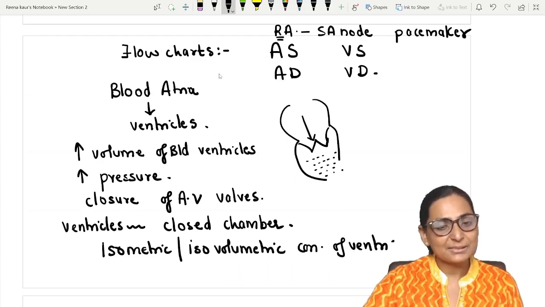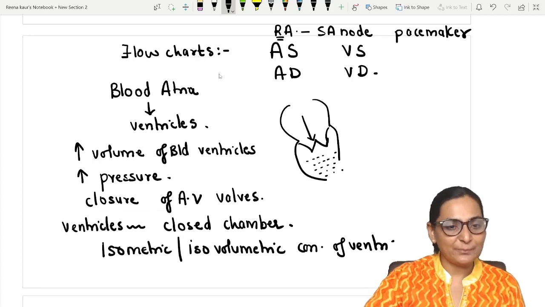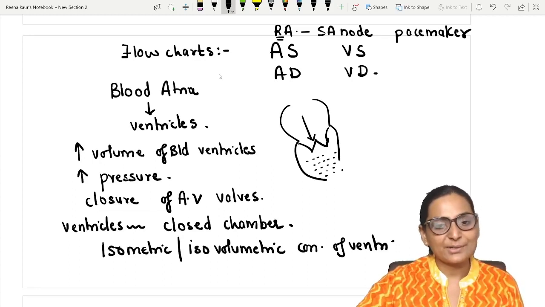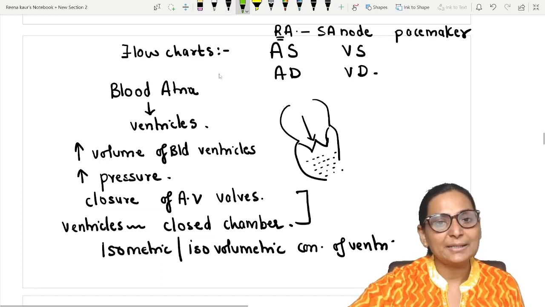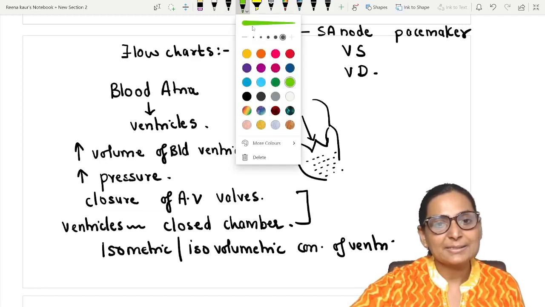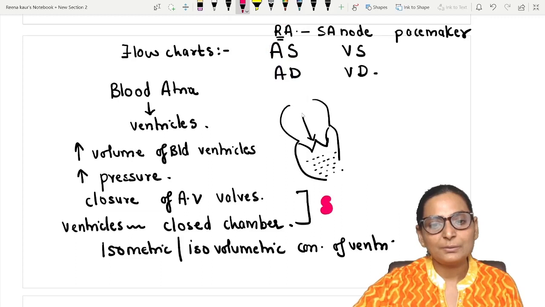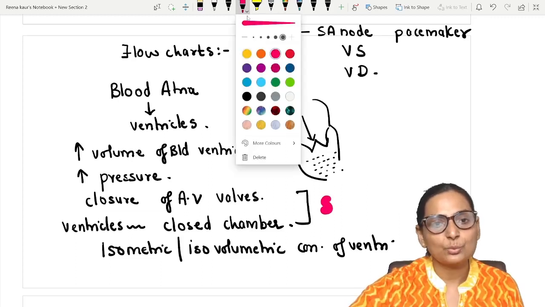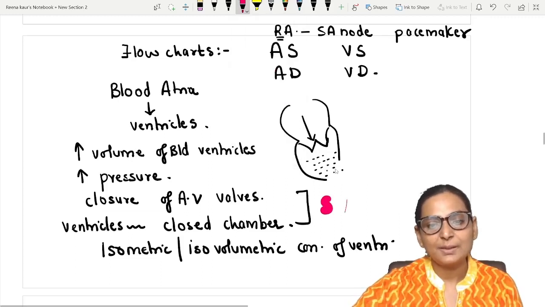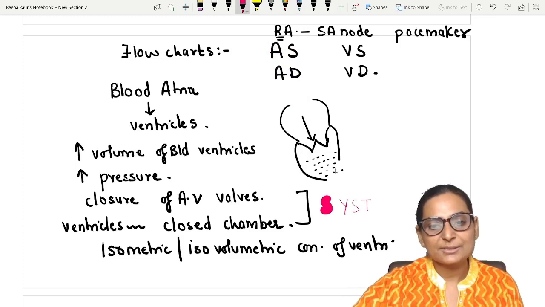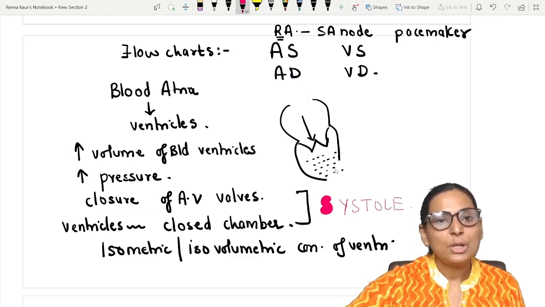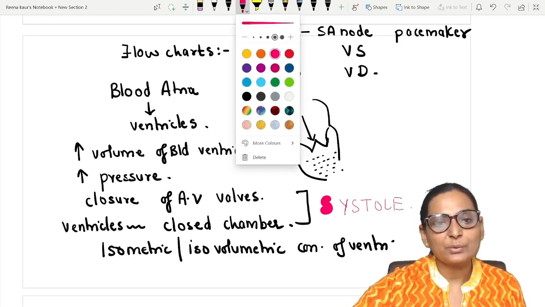And this closure of the AV valves and the beginning of this isovolumetric contraction is actually an indication that there is now the beginning of the ventricular systole. Okay, there is the beginning of the ventricular systole. So what marks the beginning of the ventricular systole?